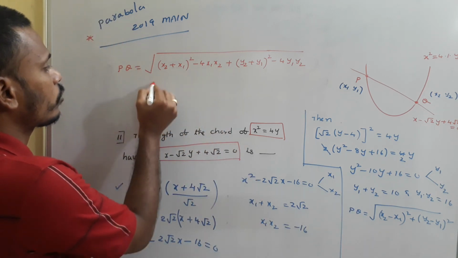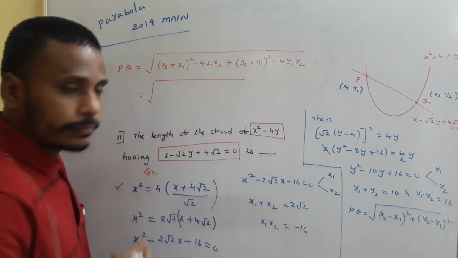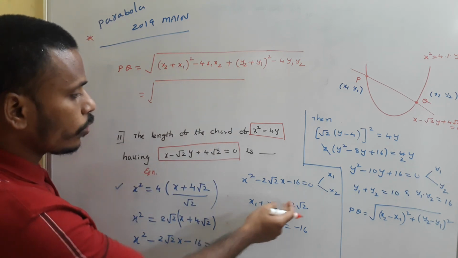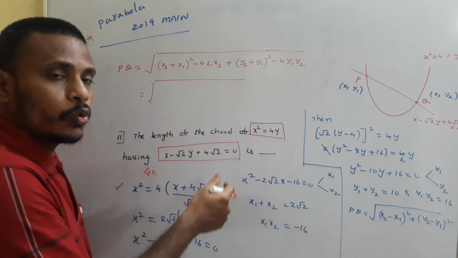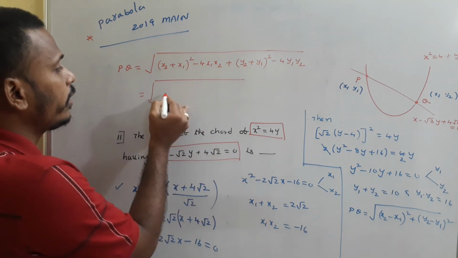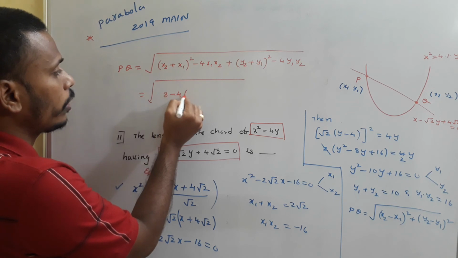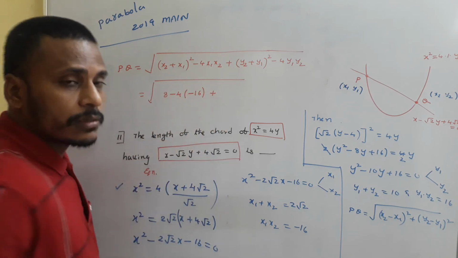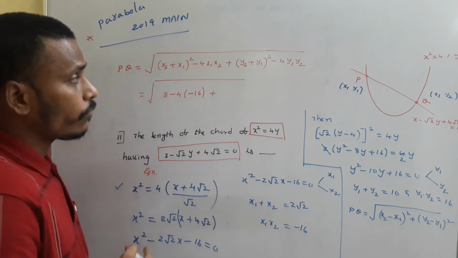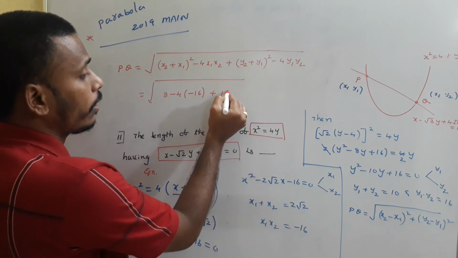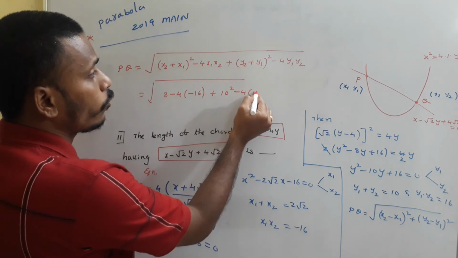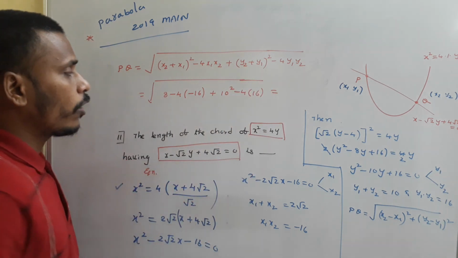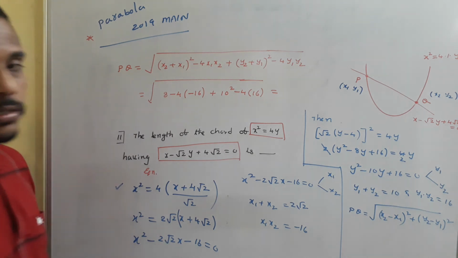So this is equals to square root of, okay, x2 plus x1 is what? 2 root 2. 2 root 2 square is 8 minus 4 into x1 x2 is minus 16, plus y2 minus y1 whole square, y2 plus y1 which is 10. 10 square minus 4 into 16. We just try to calculate this. That will generate your answer.